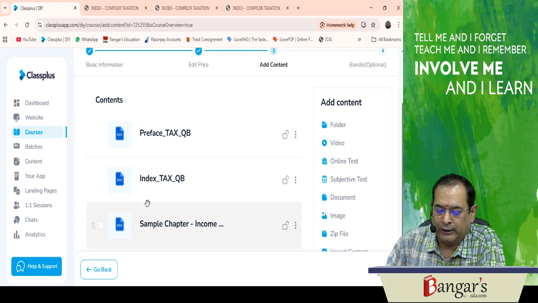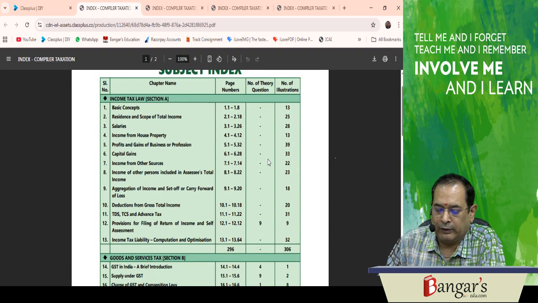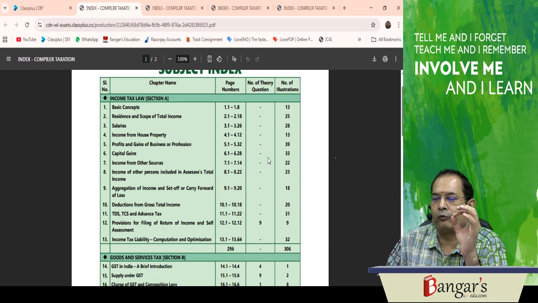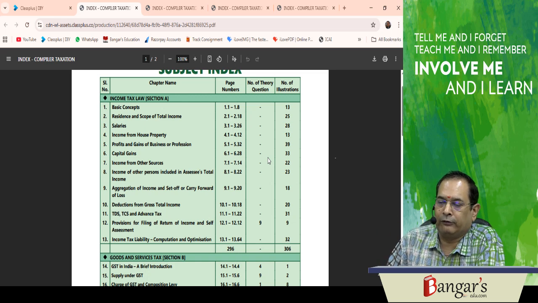So when you go with the index, you will find all the important past exam questions, all important revisionary test paper questions and mock test paper questions as amended by the Finance Act 2025 that is applicable for assessment year 26-27.